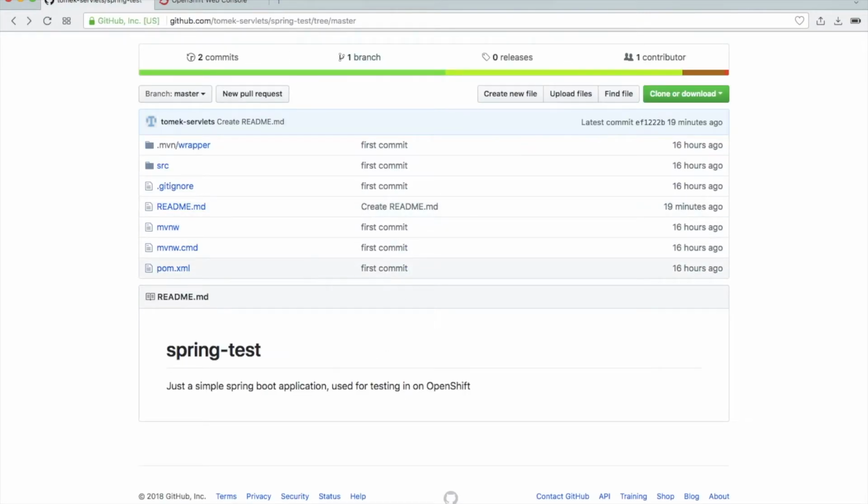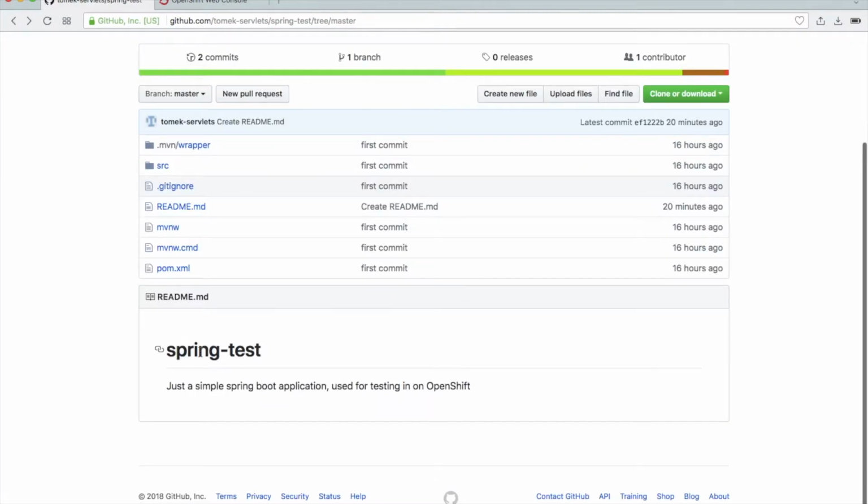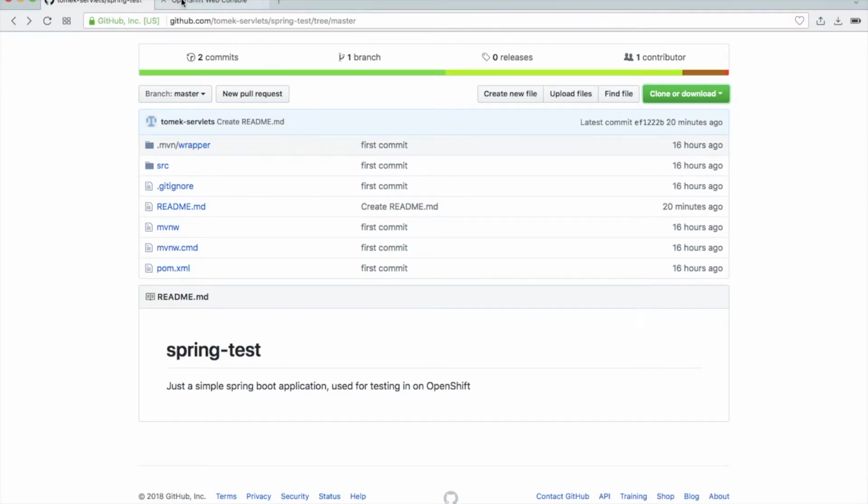So now I have uploaded it to GitHub. If you want to use this application from GitHub, I will put a link to this GitHub repository in the description. So this is my application. Of course, you don't see target because it is excluded in my gitignore, so you see only sources and nothing else. Okay, I will just copy the address. I will use it on OpenShift. Let's go to OpenShift.